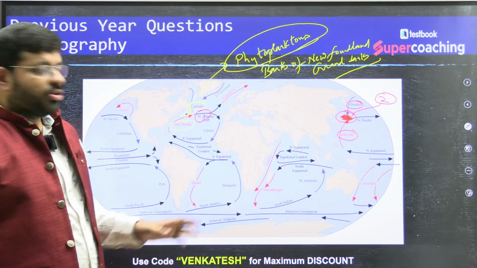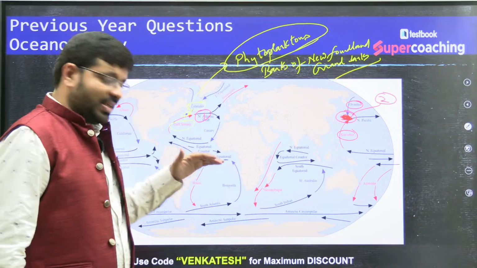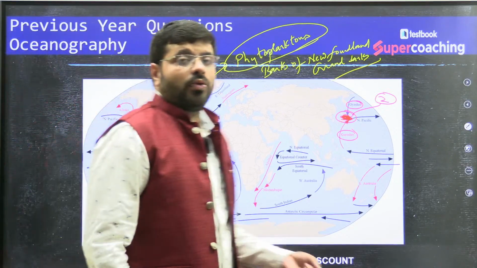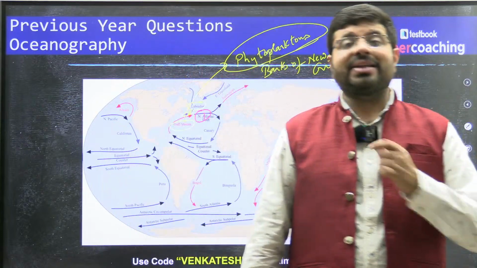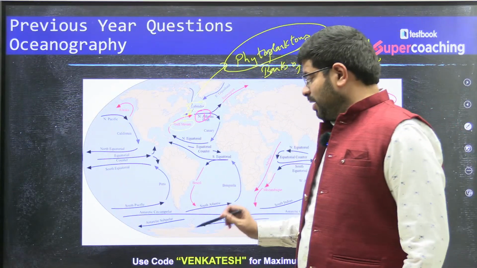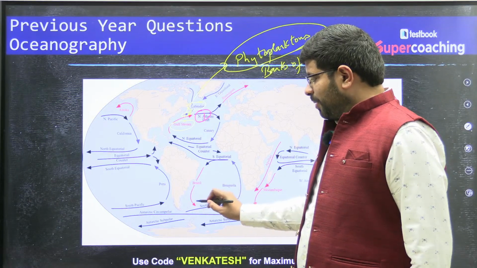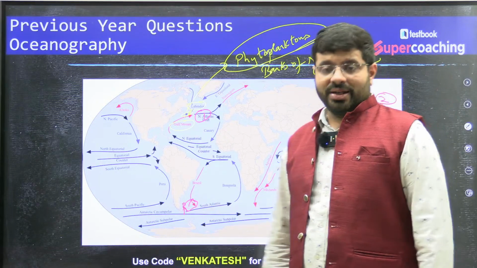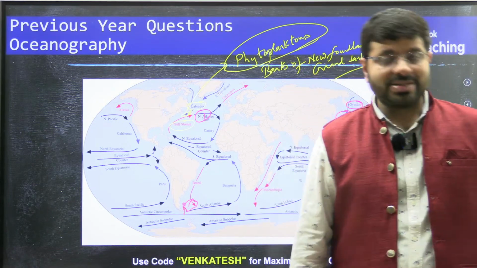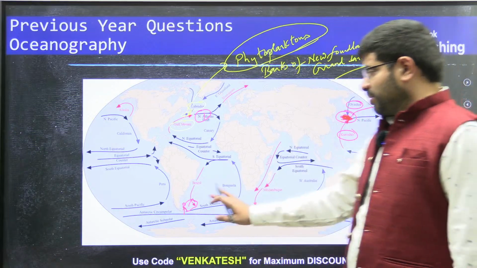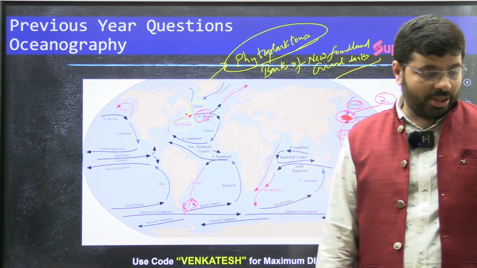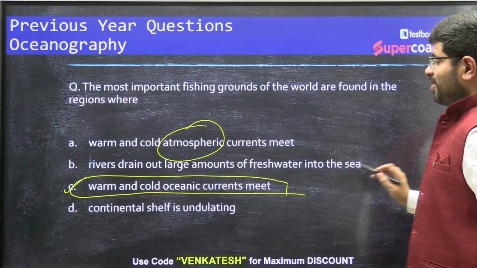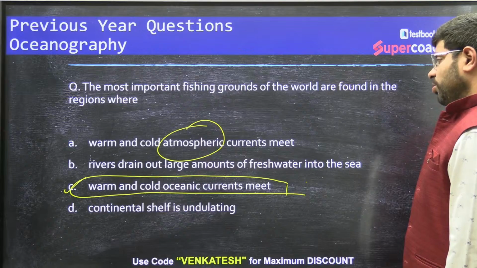Then you don't find such things in the southern hemisphere because of the dominance of water there. You don't find the land mass enough here. Yes, you do naturally find some fishing available here. The Brazilian current here meets the current called the Falkland current. You do find some kind of fishing zones, but not that dominant. Anyhow, you got the approach, you have learned the knowledge here. This is the mixing point. Let's move to the next topic.